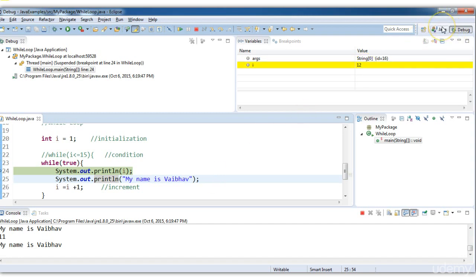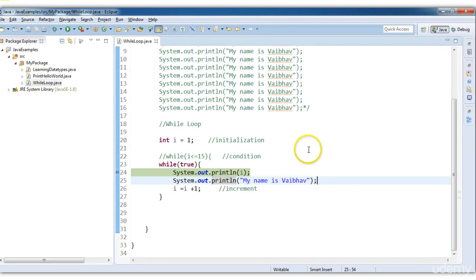Now let's move back to the Java perspective by clicking on this Java, and remove the breakpoint. So this is how the while loop works.